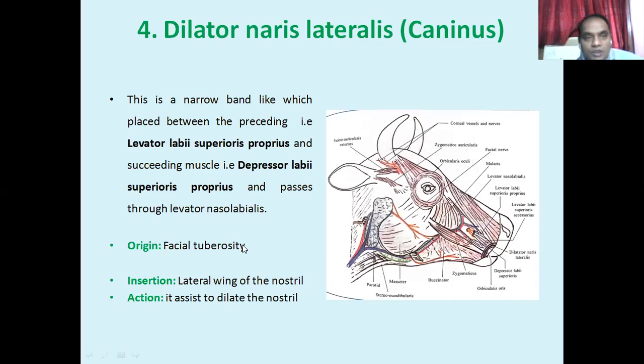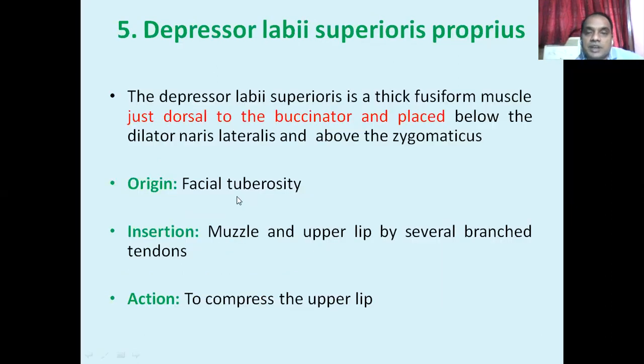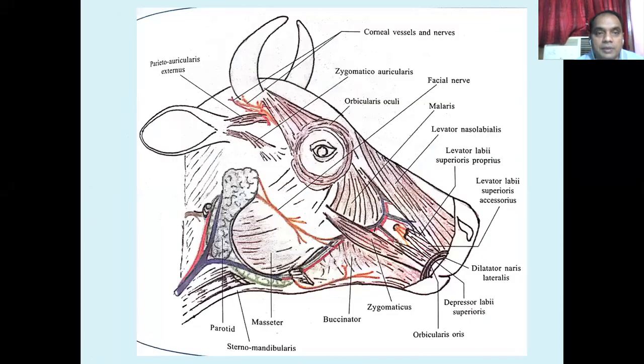Okay. So depressor labii superioris. This depressor labii superioris also arises from the facial tuberosity. So all three muscles, the depressor labii, levator labii, and the dilator naris lateralis, all arise from the facial tuberosity. Insertion is in the muzzle and the upper lip by several branches of the tendon. Its action is to compress the lip, or to close the proper upper lip.